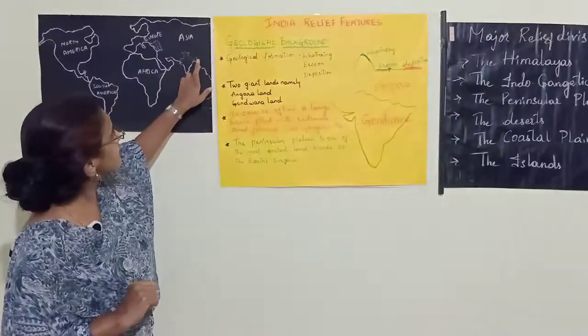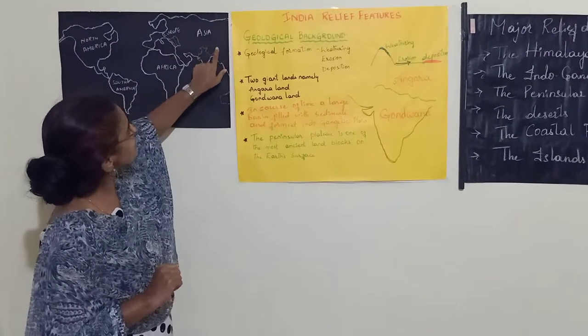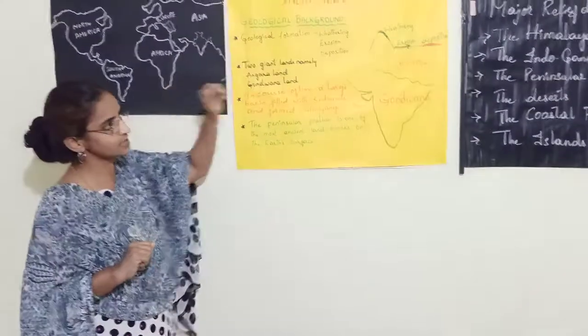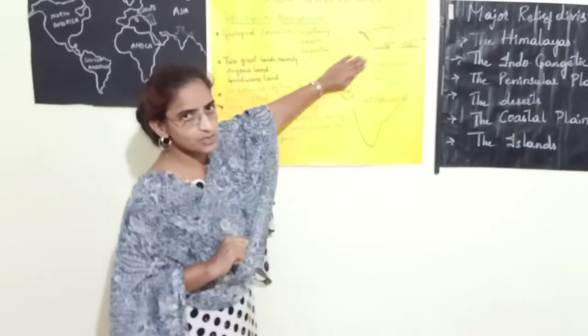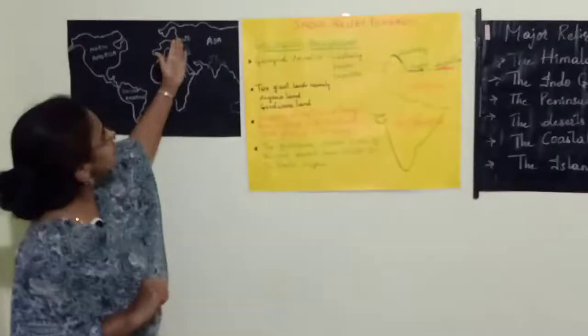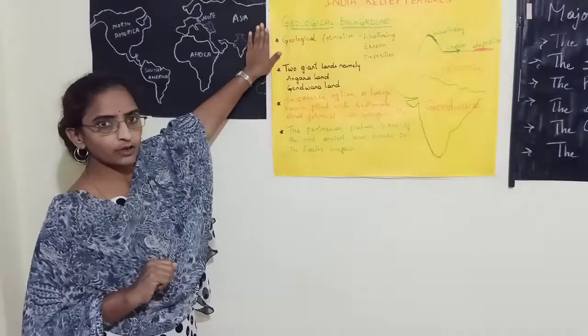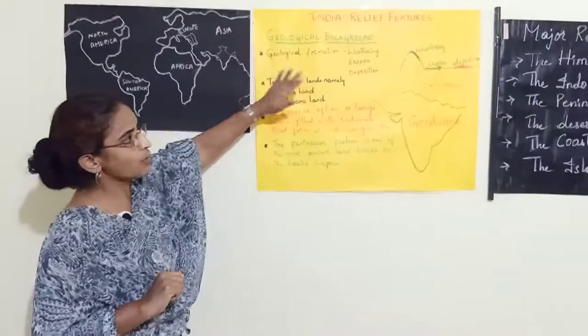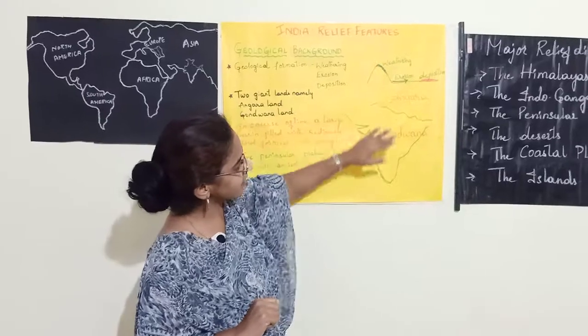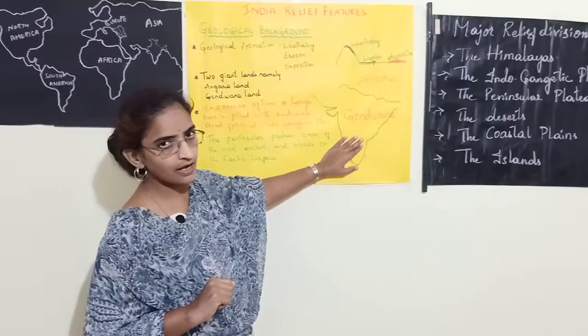And this is the Angara land, and this plate was called the Eurasian plate. This Angara part, that means the north part of India, is nothing but part of the Eurasian plate. So the north part is Angara land, that means the Eurasian plate, and the southern part is the Gondwana land.